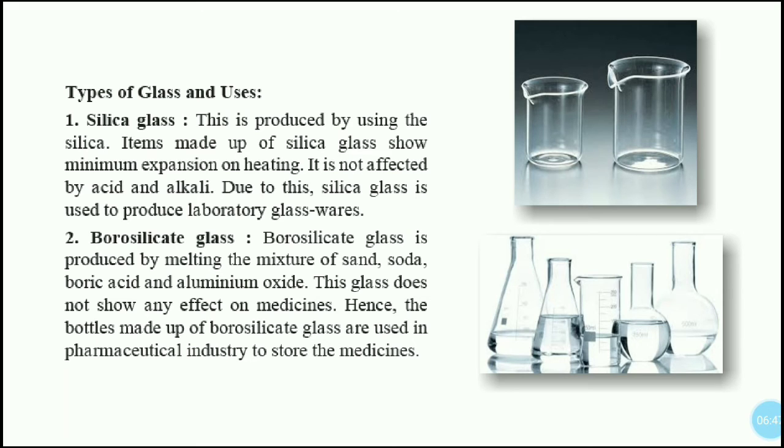The types of glass: the first is silica glass. This is produced by using silica. Items made up of silica glass show the minimum expansion on heating. It is not affected by acid or alkali. Due to this, silica glass is used to produce laboratory glassware.